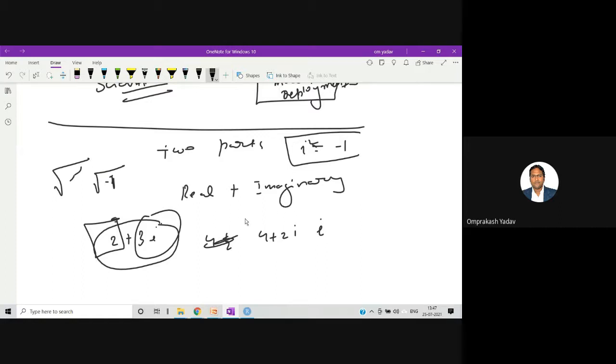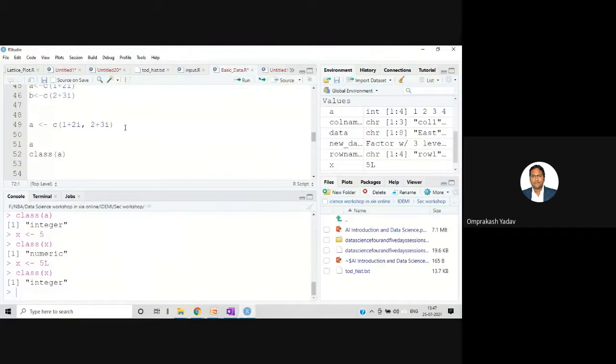For this also the provision is made in the R language, and if you want to store data of this particular type, complex type, you can use the c function. In that, whichever numbers you want, you can write over there: c(1+2i, 2+3i), two numbers I want to store. I have combined both numbers, and when I try to see the class, it gave me the complex data type because I have stored complex data. Whether you understood? Yes, sir.